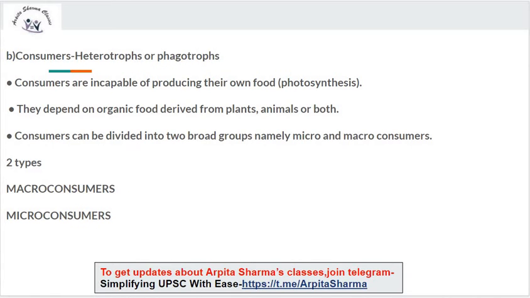Next is consumers. Consumers are also known as heterotrophs or phagotrophs. Consumers are incapable of producing their own food, so they don't produce food by the process of photosynthesis. How will they get the food? They depend on organic food derived from plants, animals or both. Consumers can be divided into two broad groups, namely macro consumers and micro consumers.